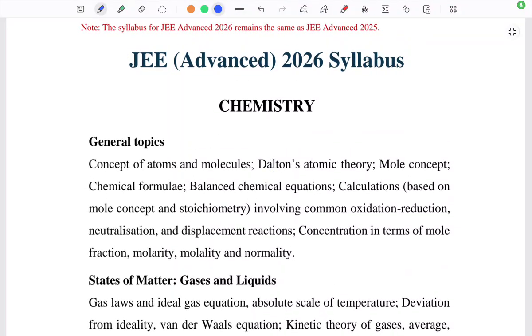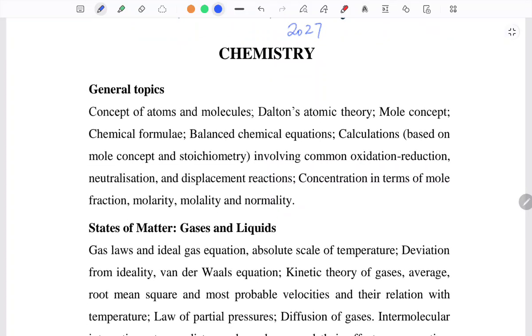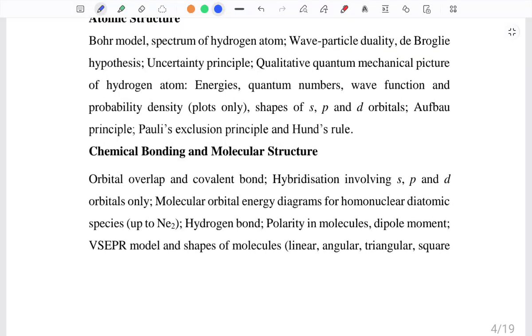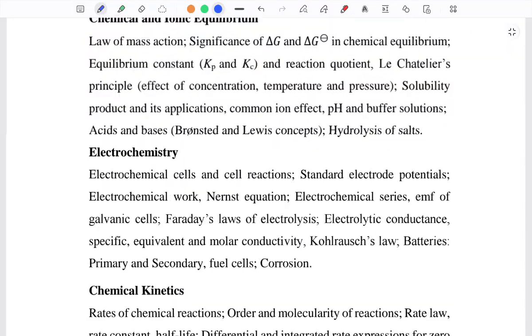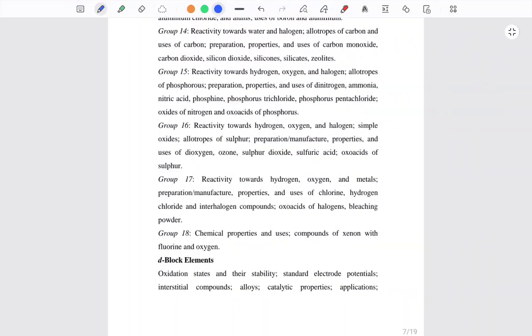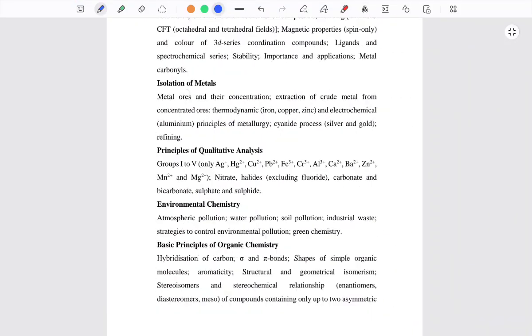This is the JEE Advanced 2026 syllabus. Hope the same will remain in 2027. So considering this, we have chemistry, physics, and so many other chapters. We'll be seeing one by one what all things we have to study. It's a huge syllabus, you know.